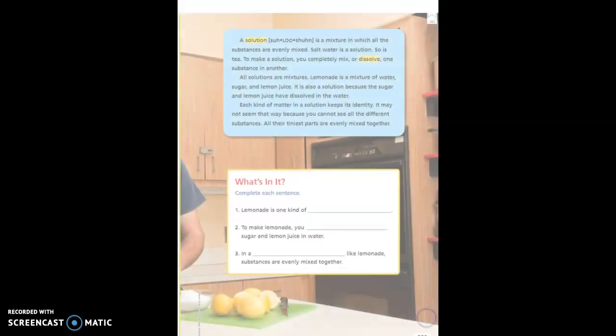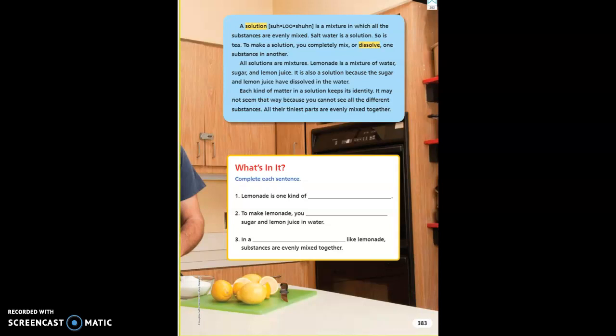Continue reading. Page 383. A solution is a mixture in which all the substances are evenly mixed. Salt water is a solution. If you get a cup of water, you will see that it changed a little bit. It changed the color. The water will not be really clear, okay? So it's a tea. If you put a bag of tea in a hot cup of water, you will see that the water will change the color, okay?